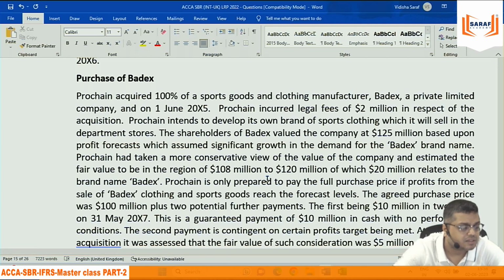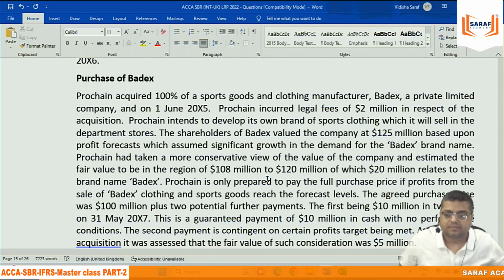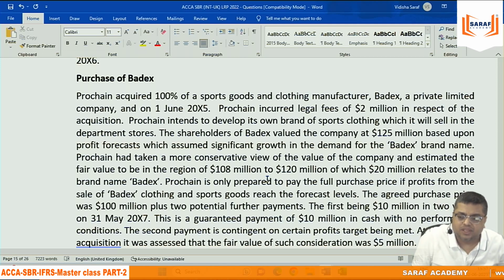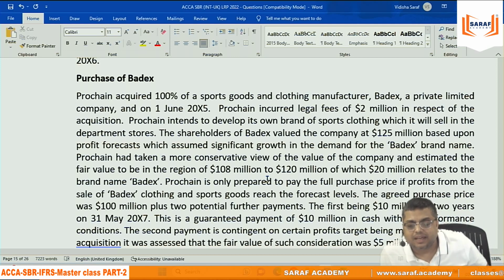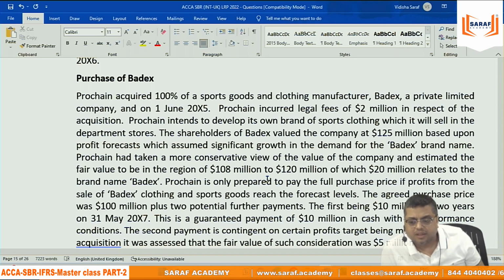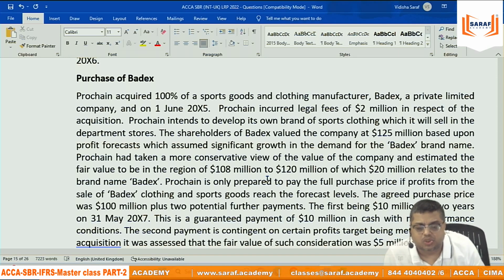Purchase of Buddocks. P acquired 100% of sports goods and clothing manufacturer Buddocks. Takeover, so that is done. A private limited company, and on 1st June 2015, P incurred legal fees of 2 million in respect of the acquisition. P intends to develop its own brand of sports clothing, which it will sell in the department store.